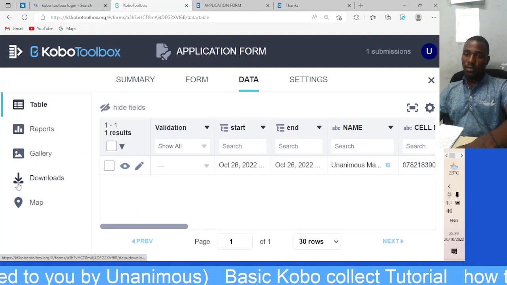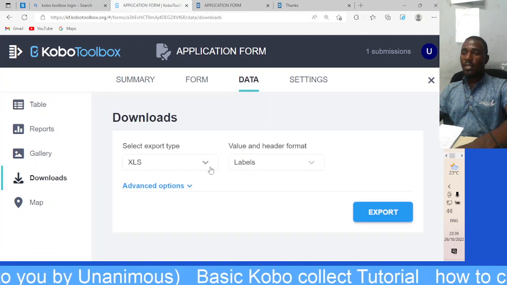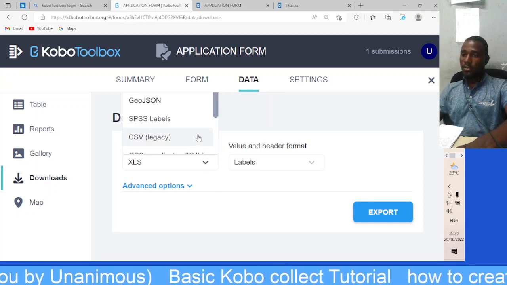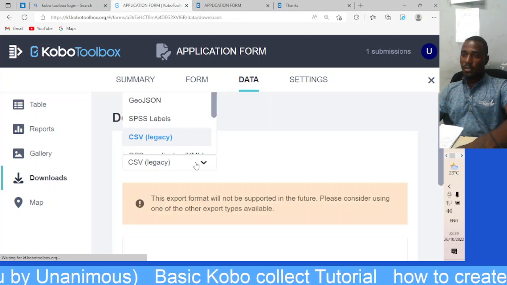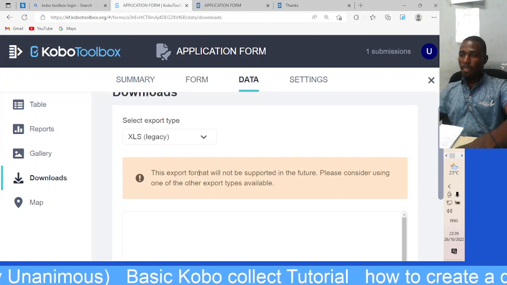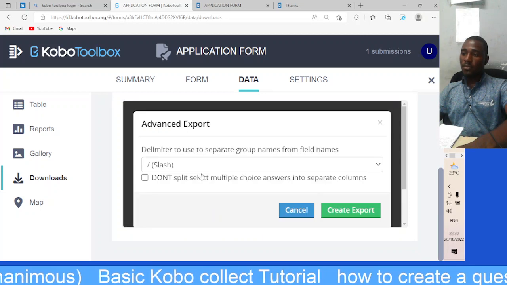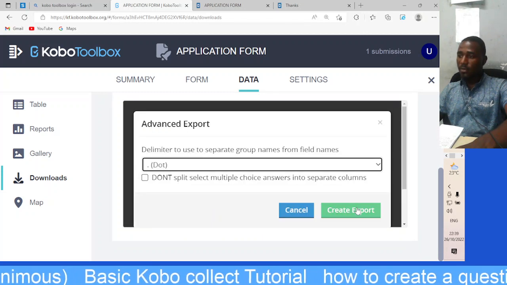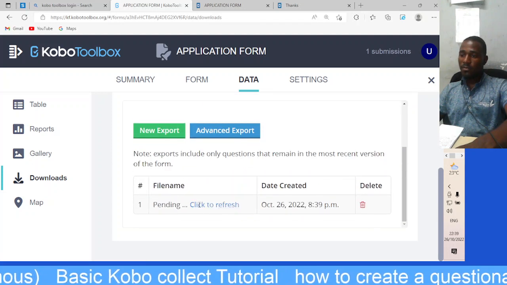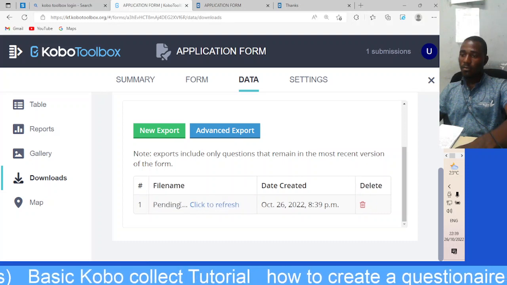How to download now? After clicking data, you come to download Excel. You choose Excel Legacy. Then advanced option, you select create export, click to refresh. It's still pending.